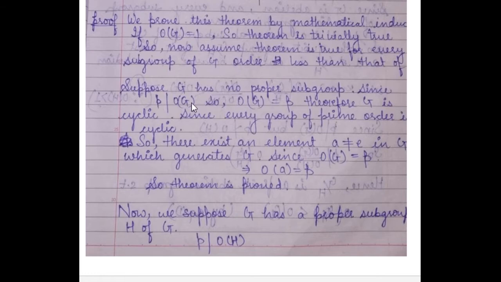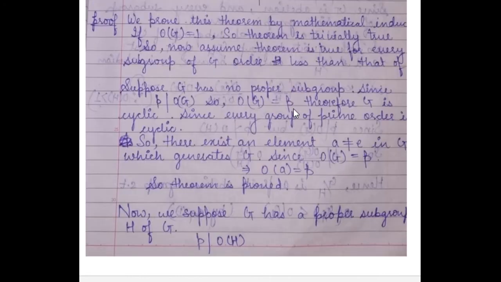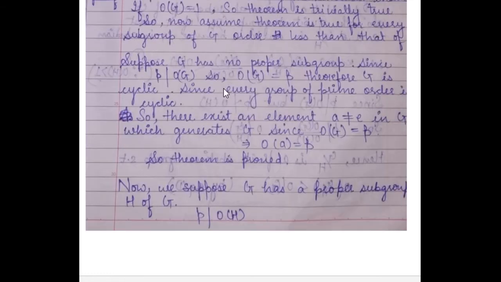So suppose there exists an element A not equal to E in G which generates G. That means every element of G can be expressed as an integral power of A. And for a cyclic group, we know the order of the cyclic group is equal to the order of its generator. Since the order of G is P, the order of its generator A will also be P. And that is what we have to show for this theorem if we suppose that G has no proper subgroup.